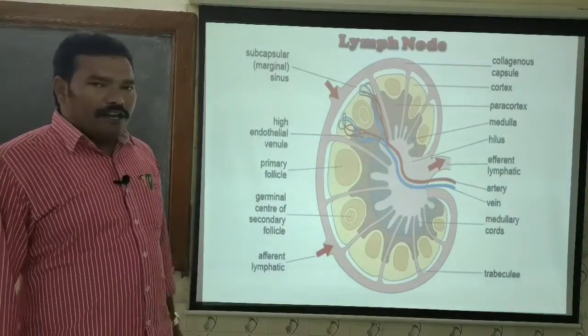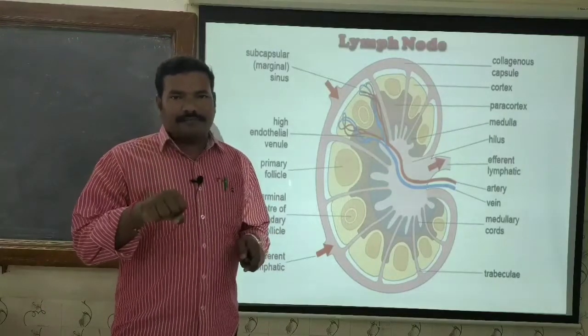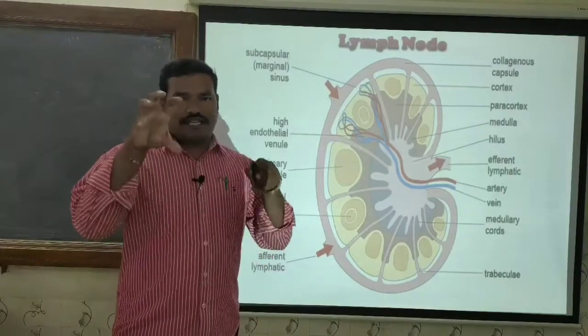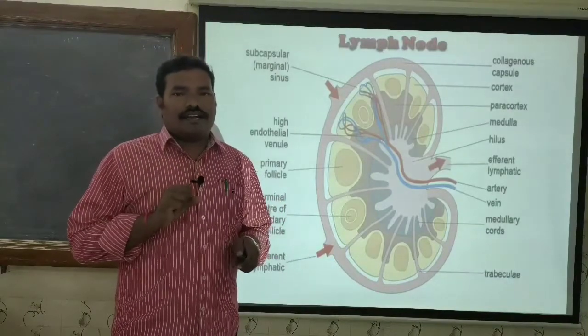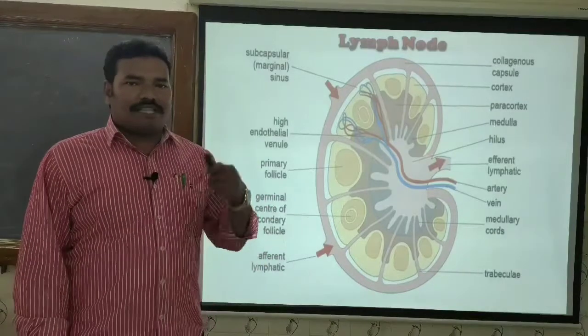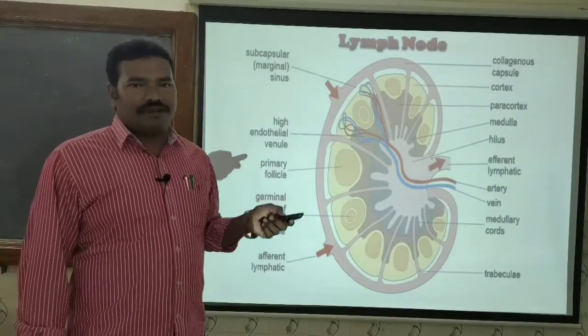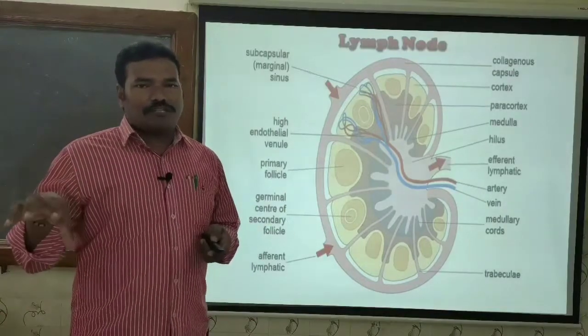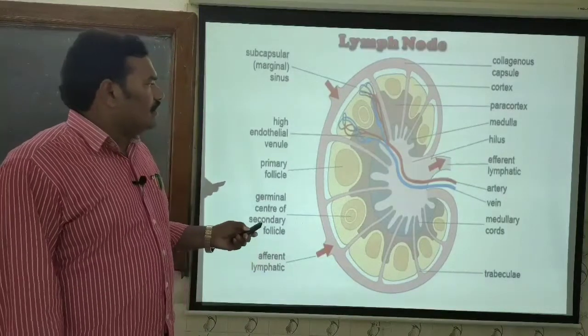The lymph node also filters the lymph, entraps the antigens, and presents these antigens to the lymphocytes for their earlier encounter of the antigens, thereby they get activated. Finally, activation of T lymphocytes and B lymphocytes takes place, and there will be a clonal expansion, and finally they are released into the bloodstream.